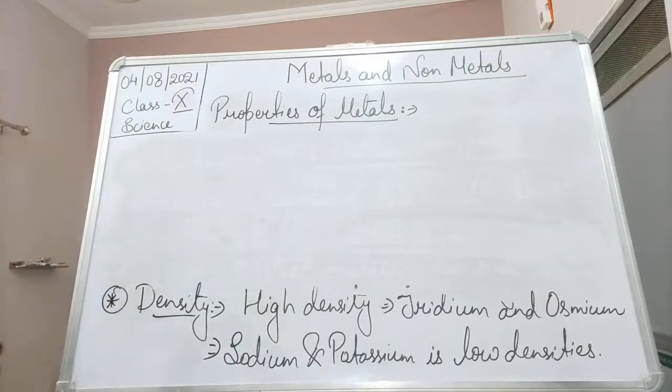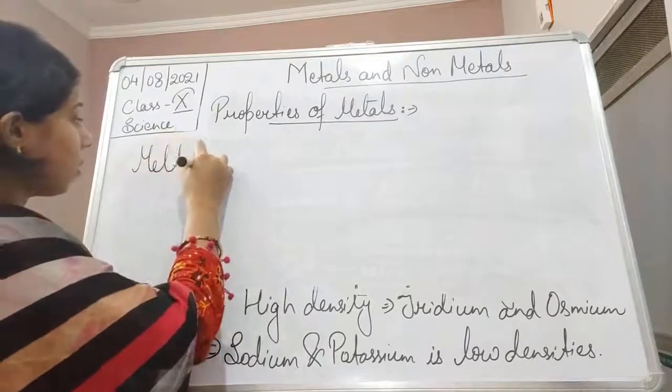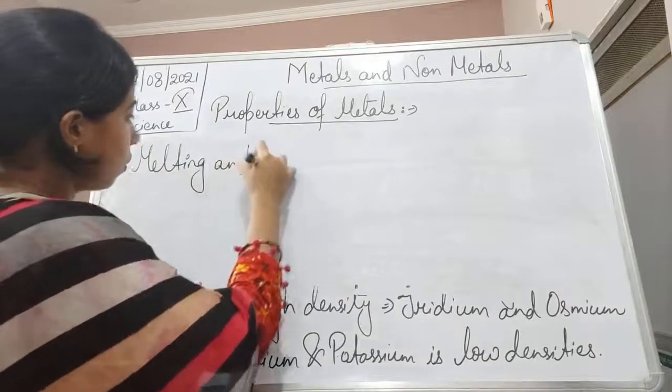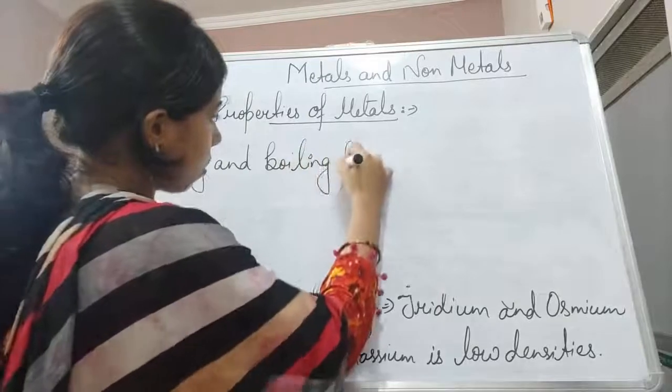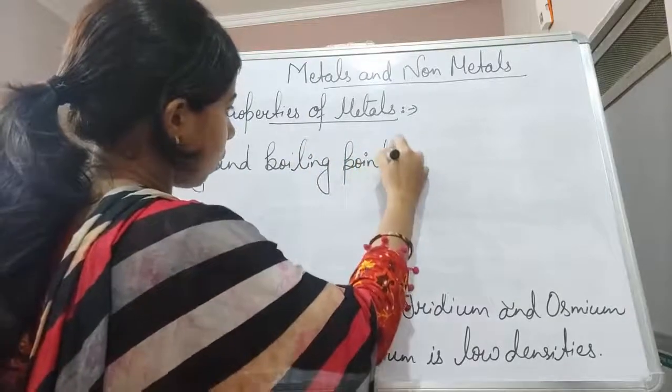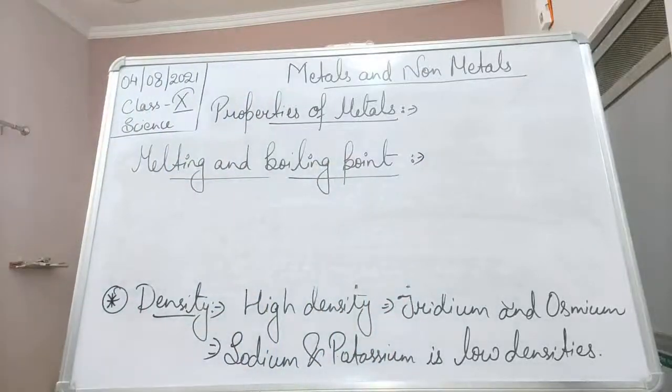Okay, so let us see about the melting point and boiling point.